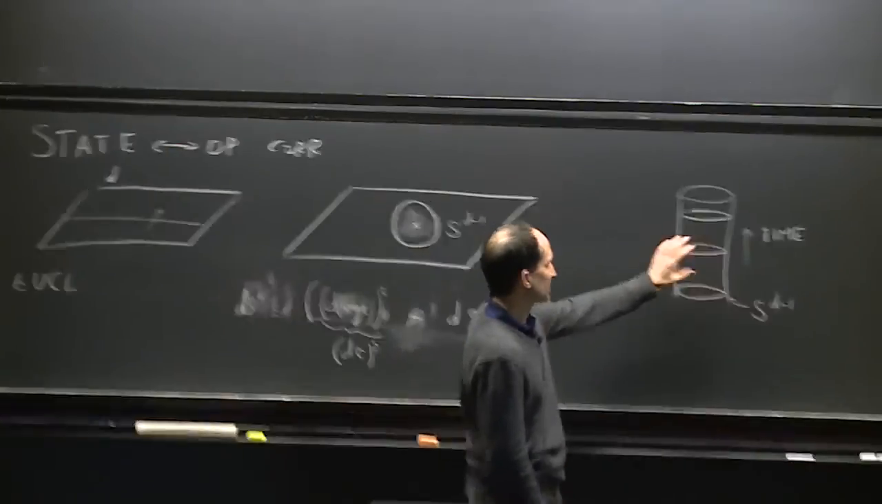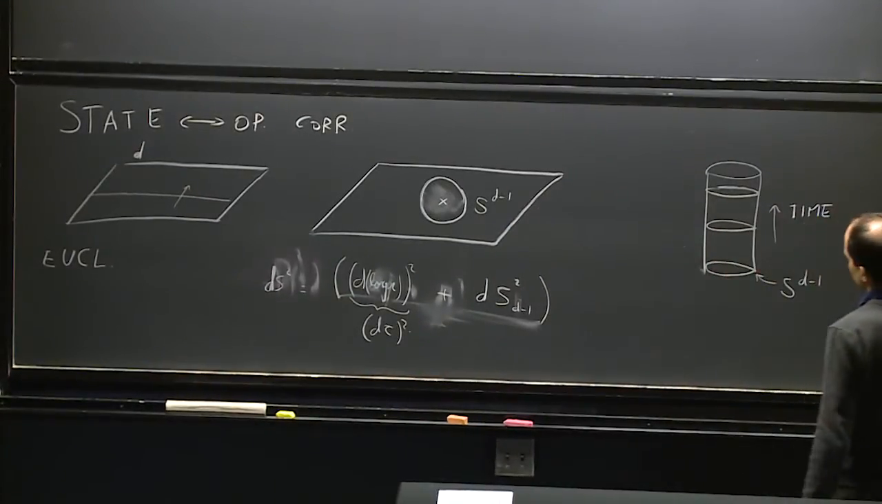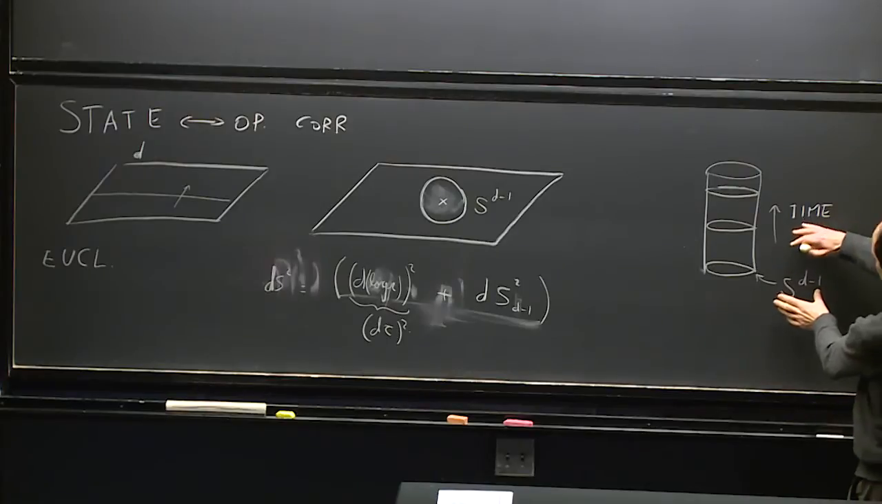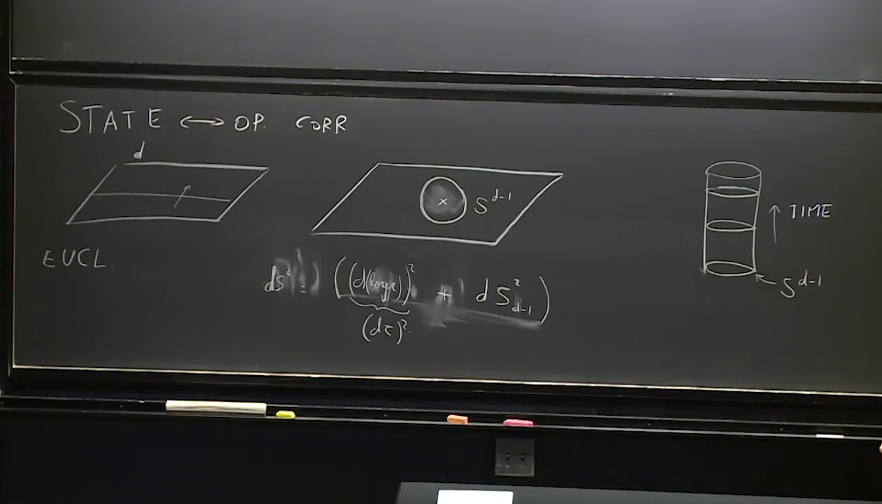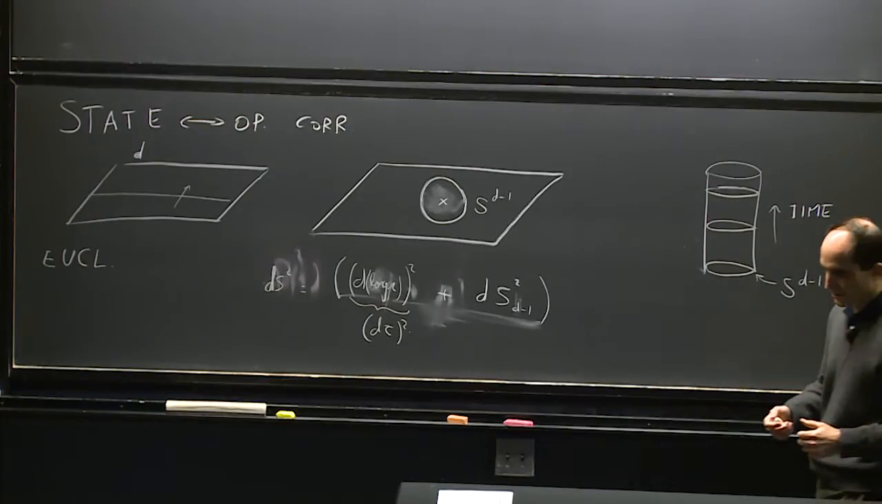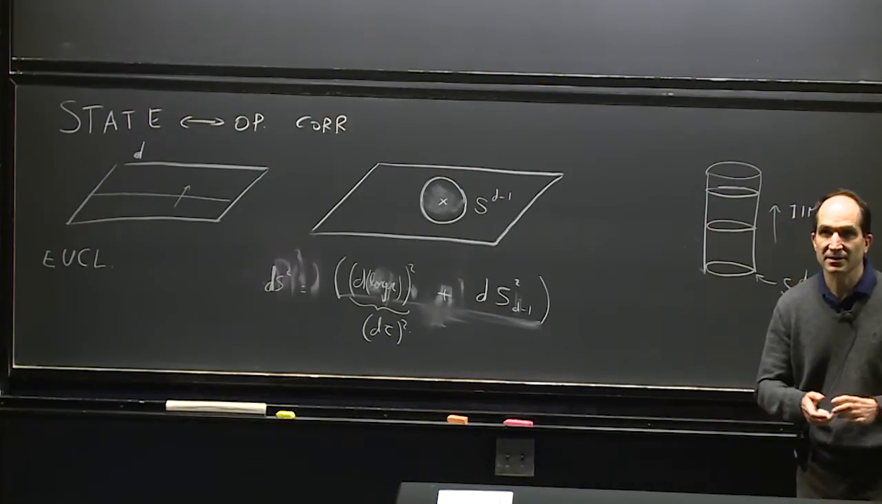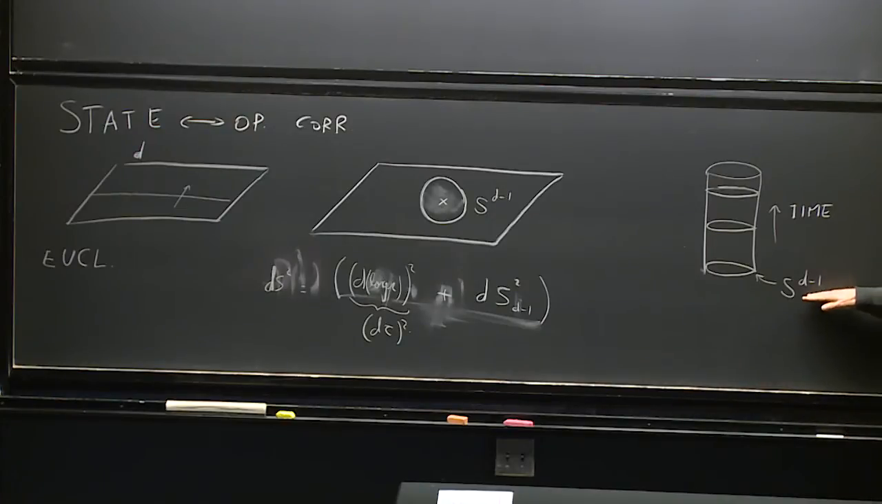Now let me say perhaps a few more words about the cylinder. Here we had Euclidean time, but we could also think about this theory in Lorentzian signature, where time is now Lorentzian time. And when we put the field theory on the spatial circle, the theory has a certain scale, which is the size of the circle. The energy spectrum of this theory will be discrete, quantized in units of the radius of this circle.